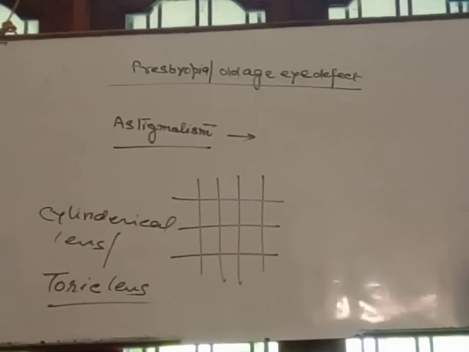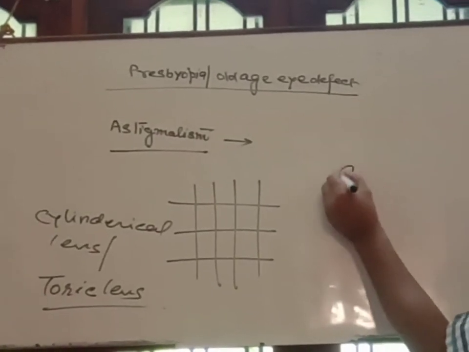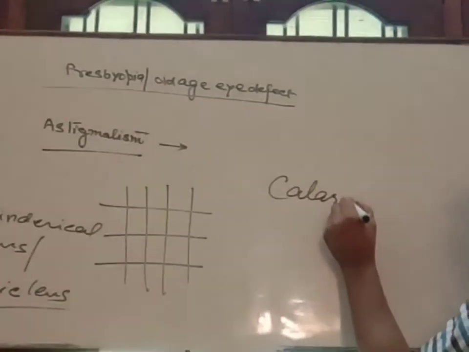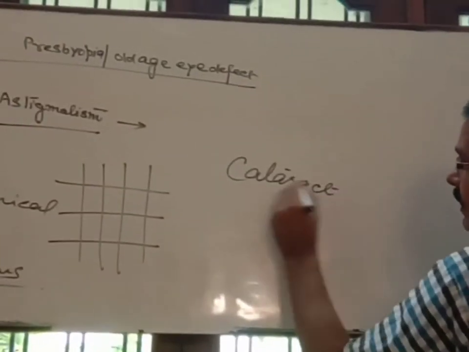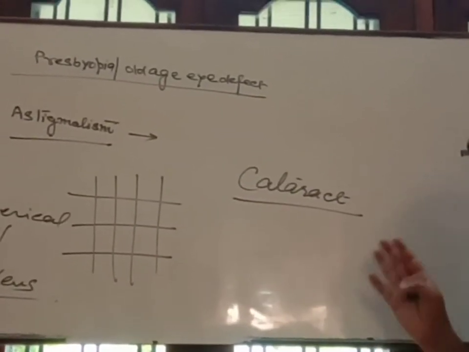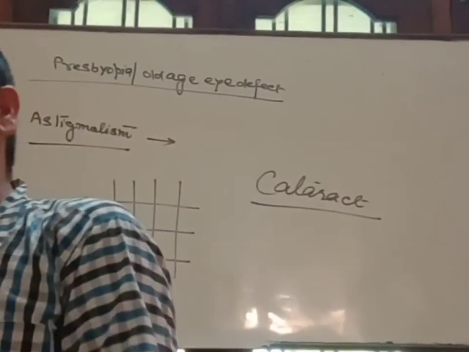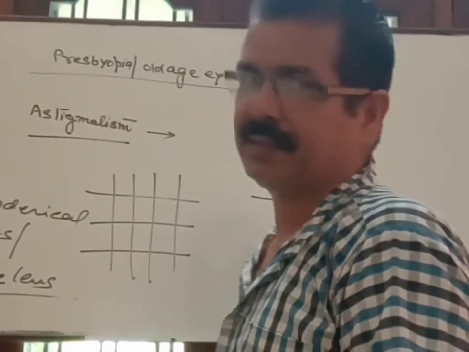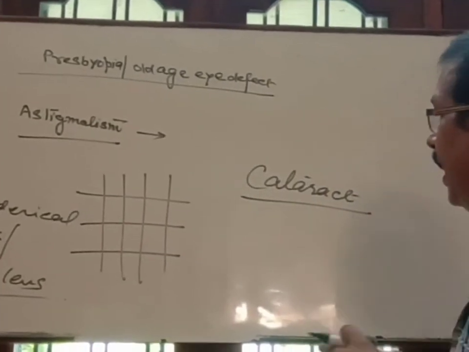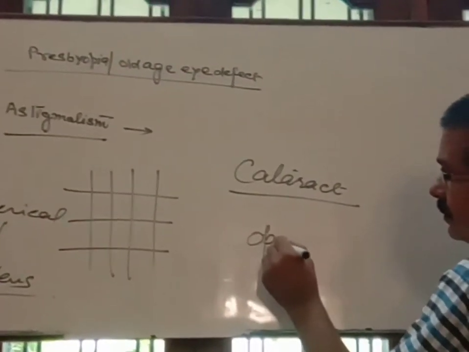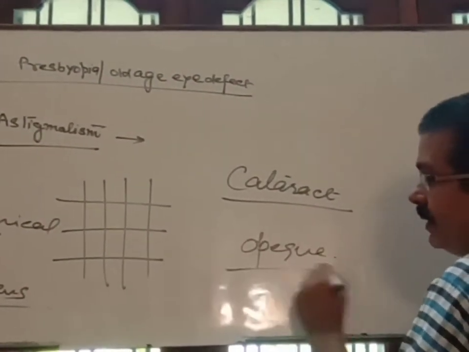Then the most common defect is called cataract. Due to this defect, an opaque layer is formed just in front of the eye lens.